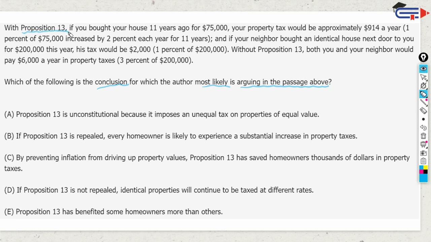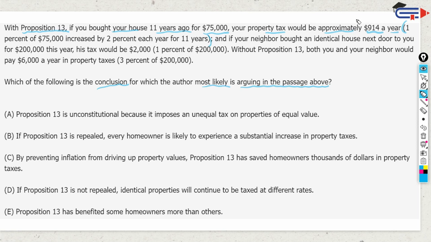Okay, so there is a proposition. Proposition basically means someone is proposing a new law. So they are proposing a new law, proposition 13. If you bought your house 11 years ago for $75,000, your property tax would be approximately $914 a year. And then they are explaining something here: 1% of 75 increase by 2% each year for 11 years. Okay, some math there. Let's assume that the math is correct.